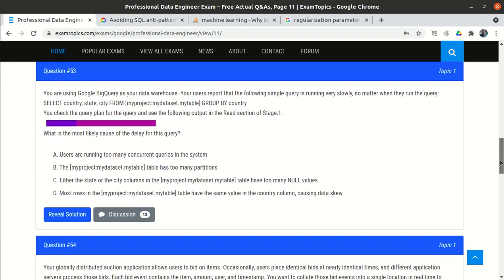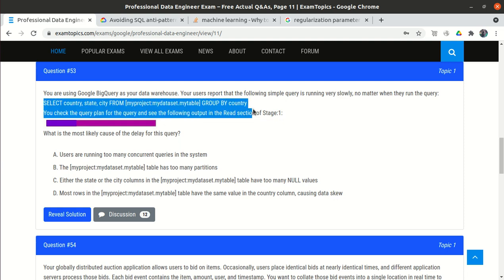Okay, let's go to question number 53. In question number 53, it is saying you are using Google BigQuery as a data warehouse, perfectly okay, because Google BigQuery is a data warehouse. Your users report that the following query is running very slow. So one of the users is running one query and they report that it is running very slow, no matter when they run it, whether in the morning, evening or afternoon.